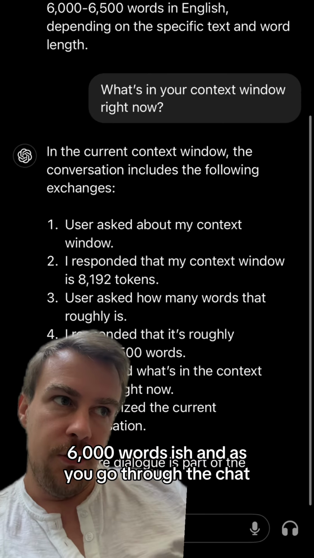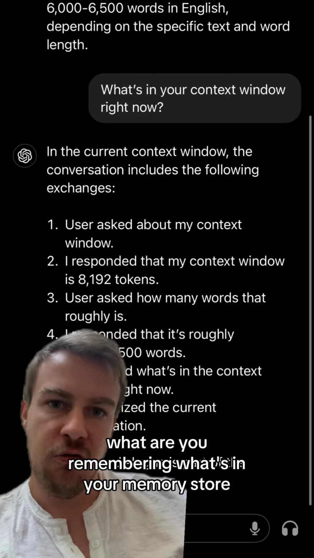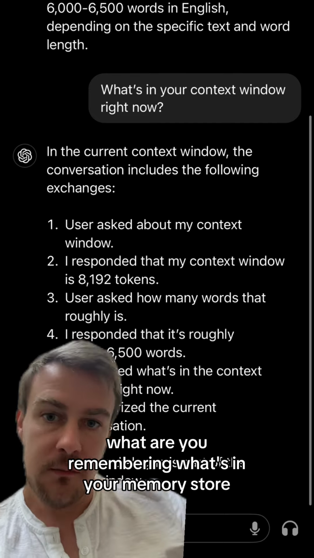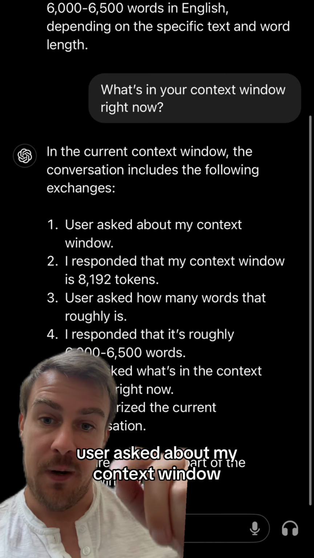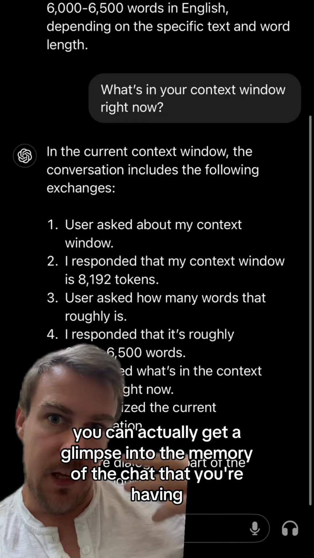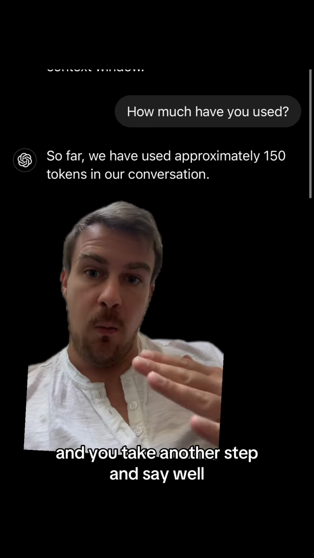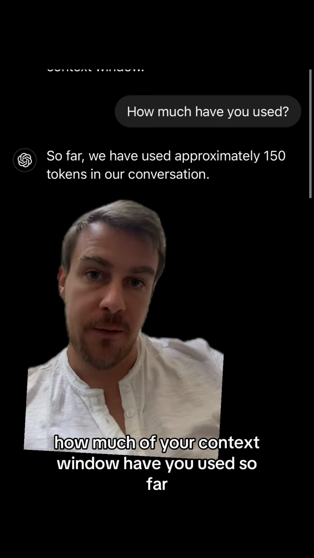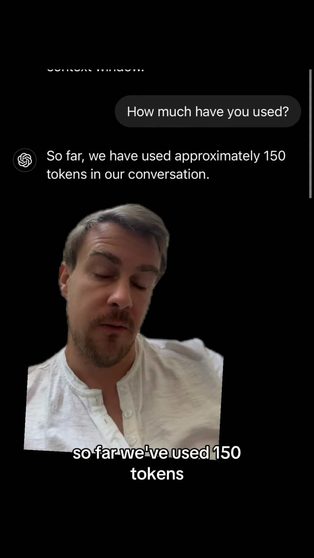And as you go through the chat, you can actually say, okay, what is in your context window right now? What are you remembering? What's in your memory store? So here, literally, it has a little transcript of the things that we've been talking about. User asked about my context window. I responded this. He asked this. You can actually get a glimpse into the memory of the chat that you're having. And you can take it another step and say, well, how much of your context window have you used so far? And ChatGPT is able to give me the answer. So far, we've used 150 tokens.